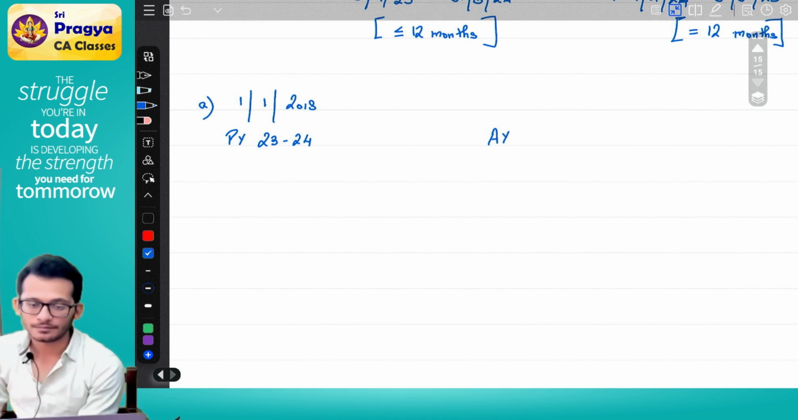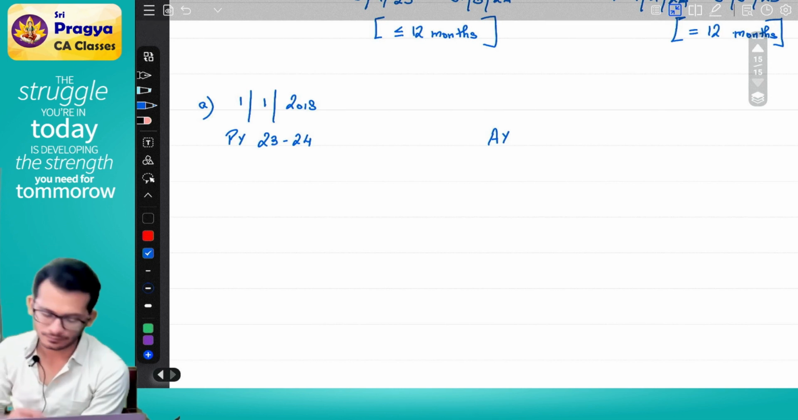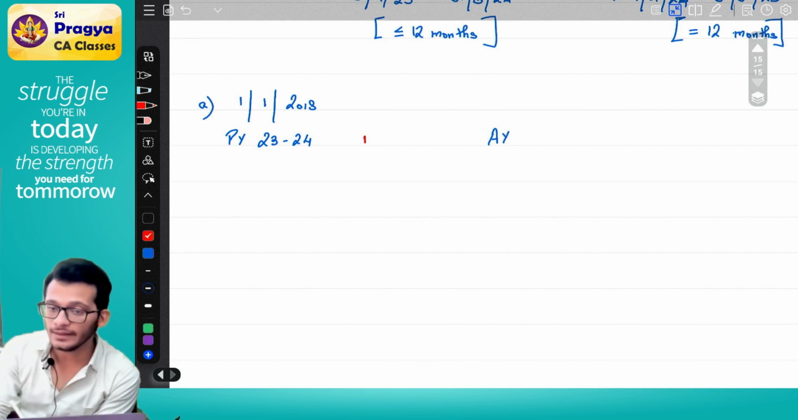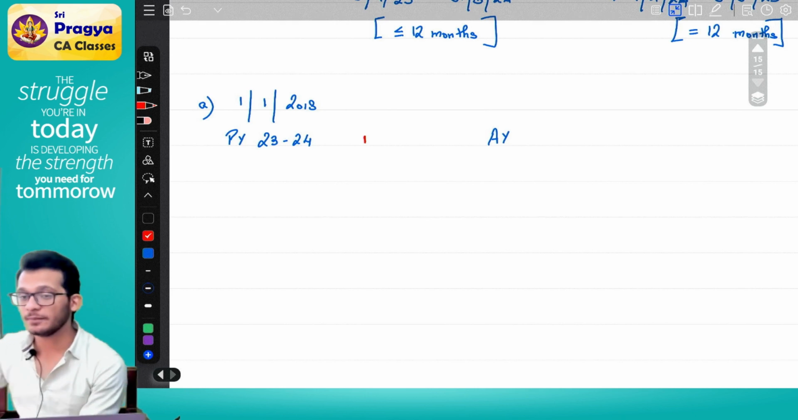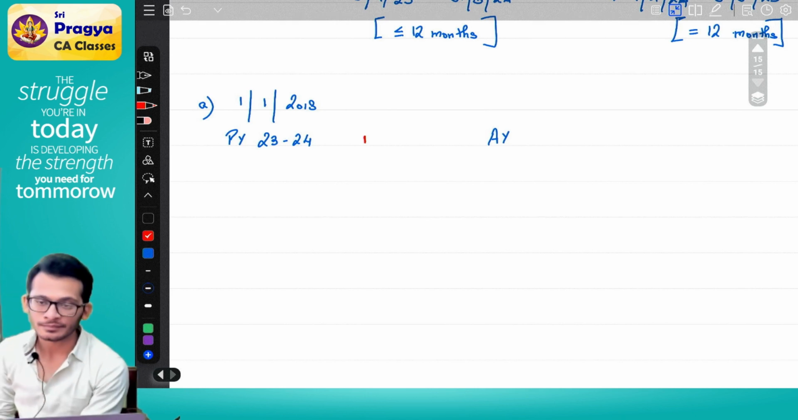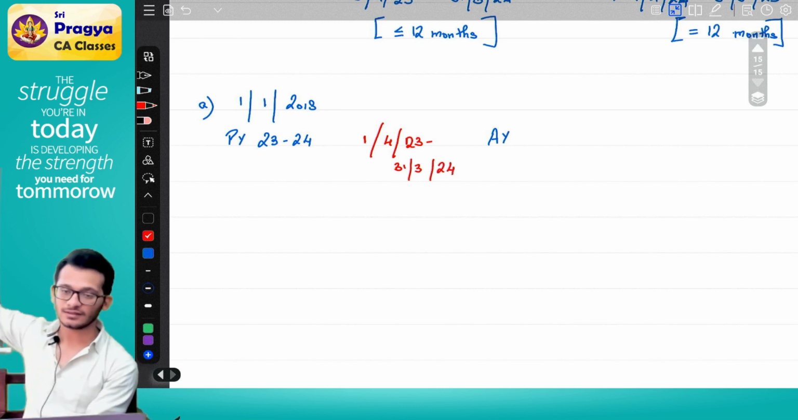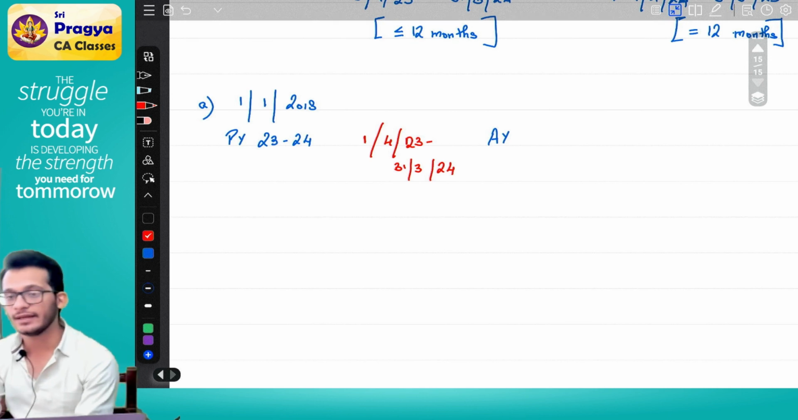Date format. First January. How is it 1st January? I'm asking for the previous year 23-24. It will be 1st April 2023 to 31st March 24. Rahul, can I say that my previous year is 1st January 2018? No. Please understand, I told you it is a maximum of 12 months.